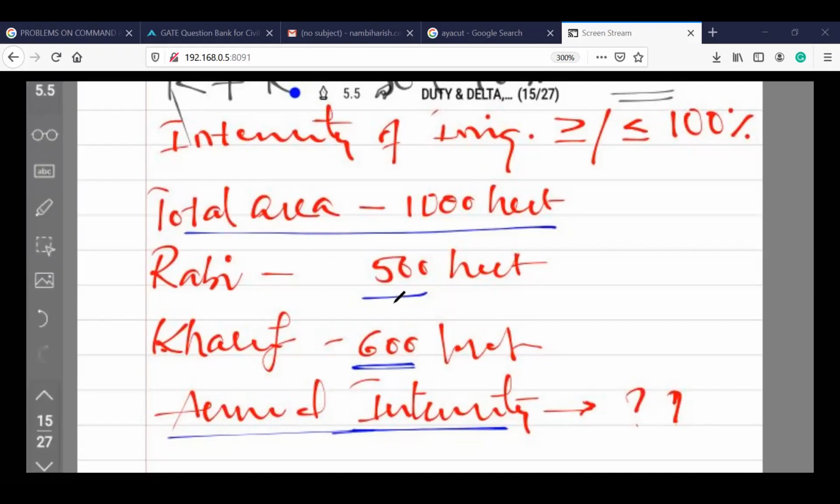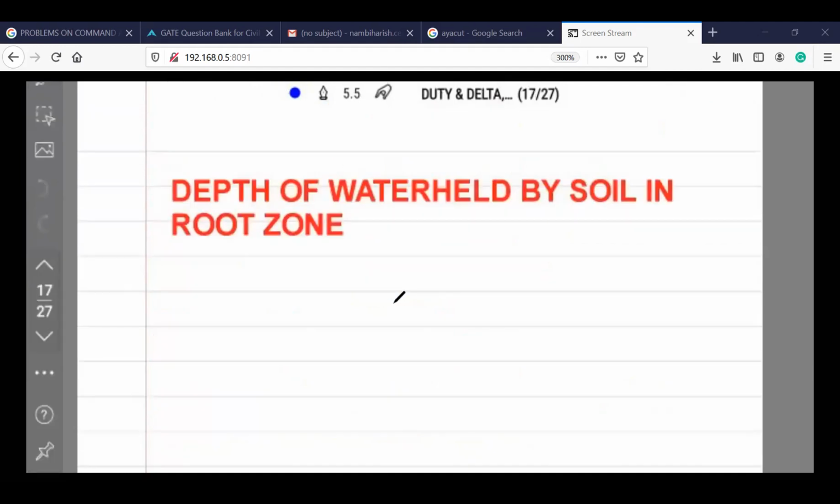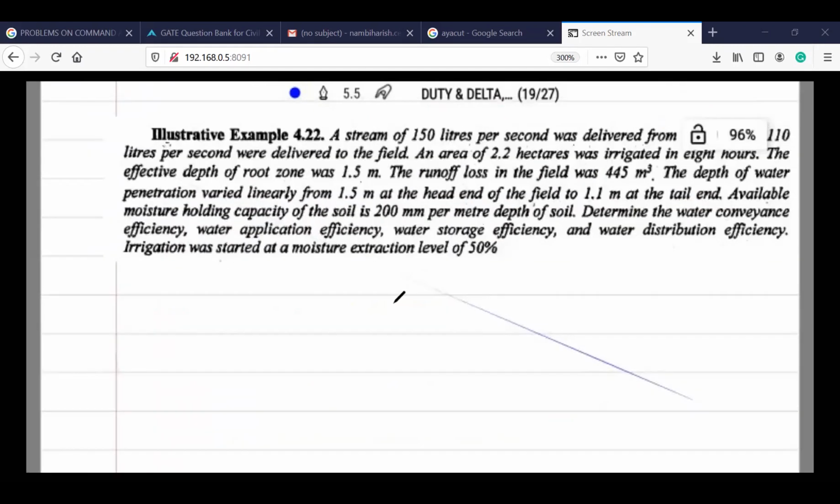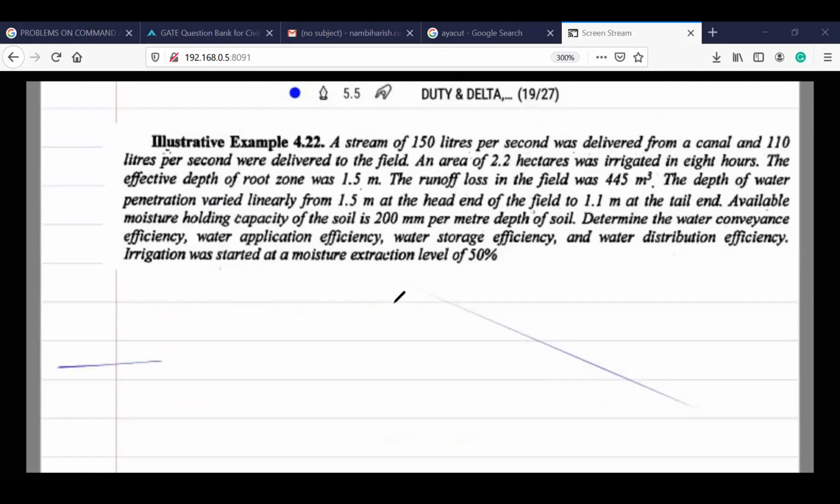We'll discuss this depth of water by soil at the end of the session. We will move on to the problems, right? Hope you are visible. I read out the question now. I will zoom this one a little more. So now the question is,